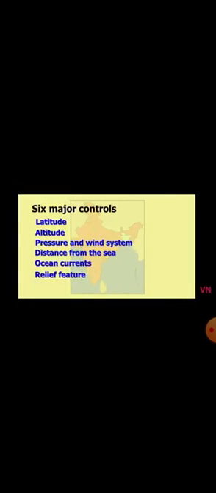Next, rainfall variation. Before, you observed the temperature variation; now the rainfall variation. Observe Jaisalmer, Mawsynram and Cherrapunji. The variation between Jaisalmer and Cherrapunji is some thousands. For example, Jaisalmer receives 9 centimeters of rainfall, while Mawsynram and Cherrapunji receive 1100 centimeters. These temperature and rainfall differences also decide the climate and weather.